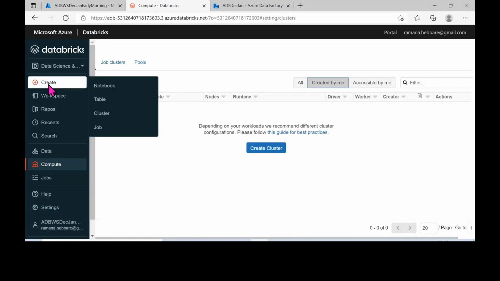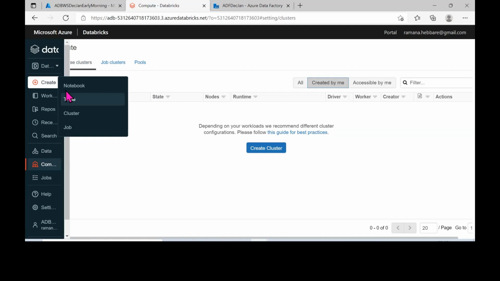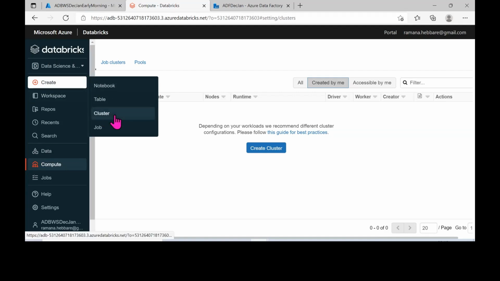Now once you click on this create option, you have all these different kinds of options available. Why do we create a notebook? To write some particular code. Again we have tables and then clusters. A cluster is to execute the notebook which you have created, so for that purpose you should have your cluster.